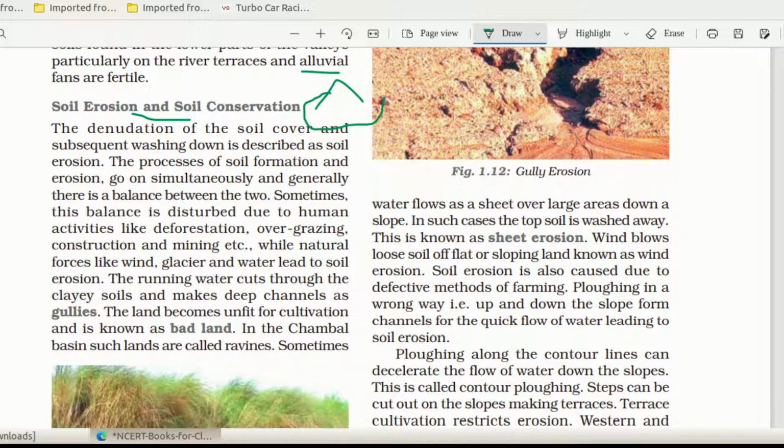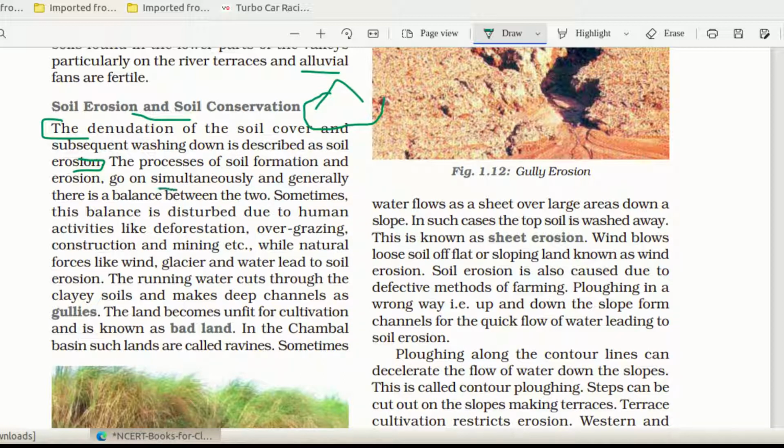So now we will wind up the class with soil erosion and conservation. So what does soil erosion mean? The denudation of soil cover and subsequent washing down is described as soil erosion. Mark this. Okay, what is soil erosion? The denudation of soil cover and subsequent washing down is described as soil erosion.